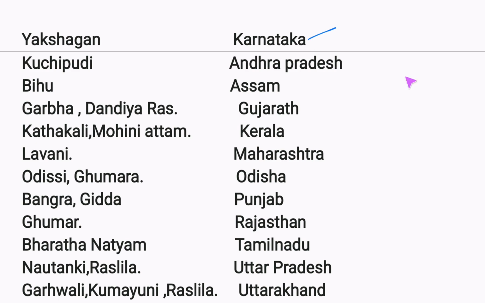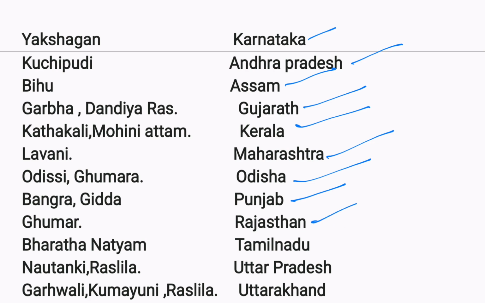Yakshagana is from Karnataka, and Kuchipudi is from Andhra Pradesh. Bihu is from Assam. Garba and Dandiya Ras are from Gujarat. Kathakali and Mohiniyattam are from Kerala. Lavani dance is from Maharashtra. Odissi and Ghumura are from Odisha. Bhangra and Gidda are from Punjab. Khumar dance is from Rajasthan. Bharatanatyam is from Tamil Nadu. Nautanki and Ras Leela are from Uttar Pradesh. Garhwali, Kumaoni and Ras Leela belong to Uttarakhand.